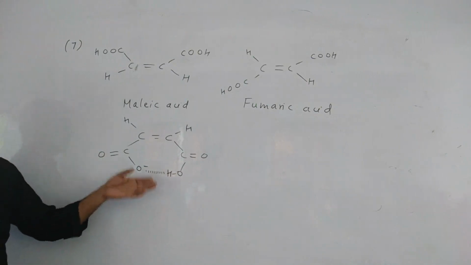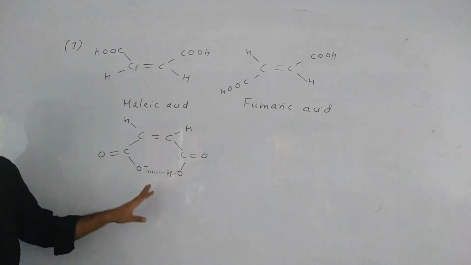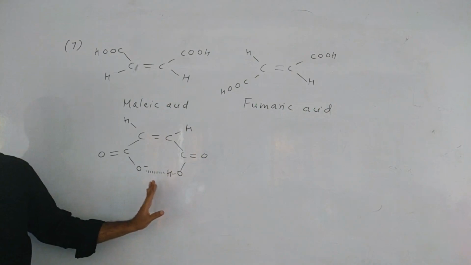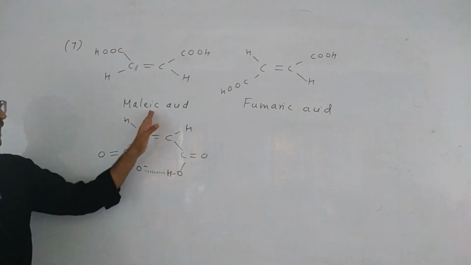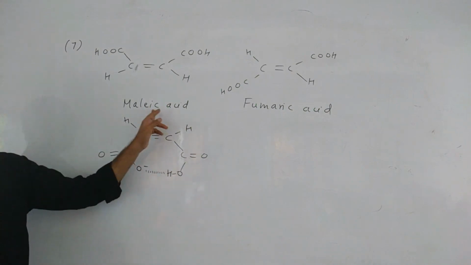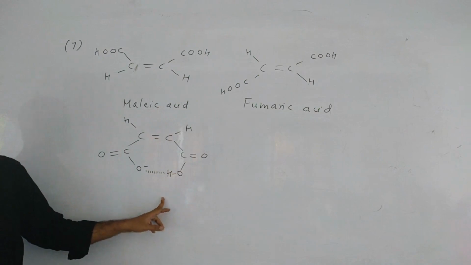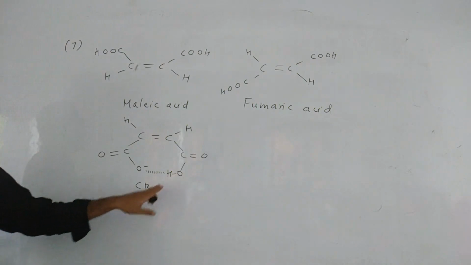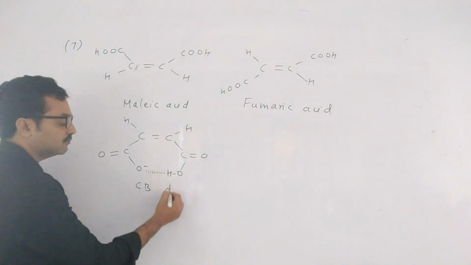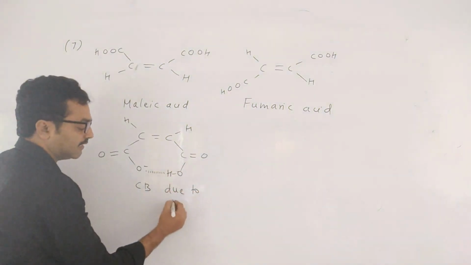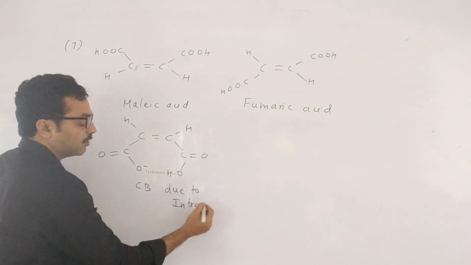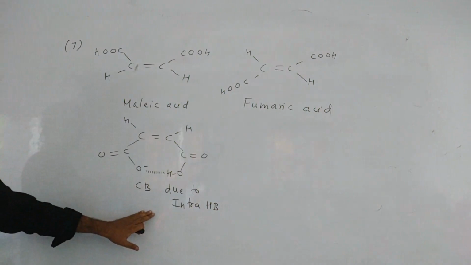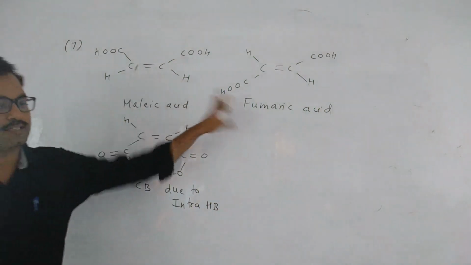So after giving H plus, it is stable due to intramolecular hydrogen bonding. This is called malate ion, the conjugate base of malic acid. This conjugate base is stabilized due to which bonding? Intramolecular hydrogen bonding. So that is why this is more acidic than this one.